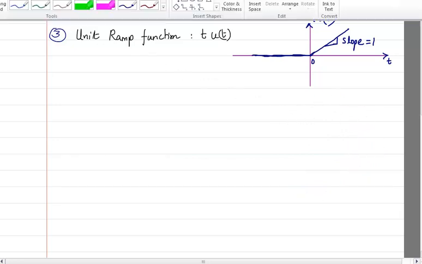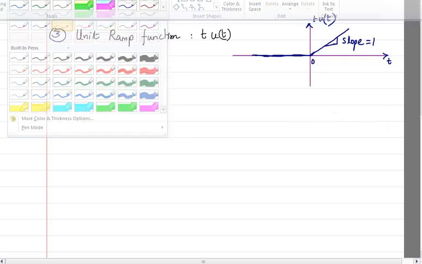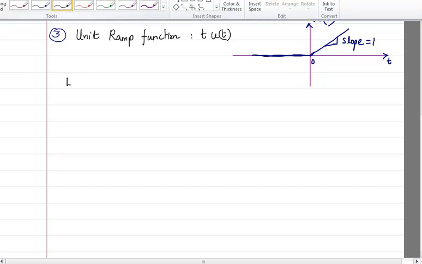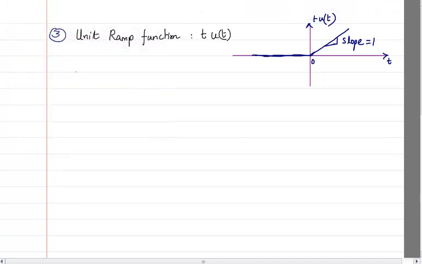Now if I had to take the Laplace transform of that, first I should write the definition of t u of t. t u of t has values of t for t greater than or equal to 0 and 0 for t less than 0.